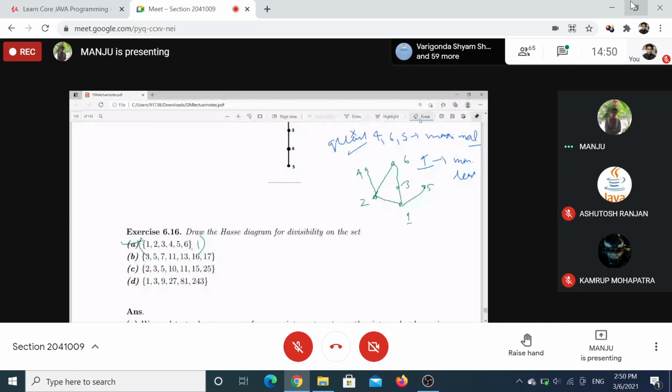Okay, for part B also you draw it. Ma'am, all will be at the same level. Why? Because nothing divides any other; all are co-prime, and 16 can't be divided by any element present there.